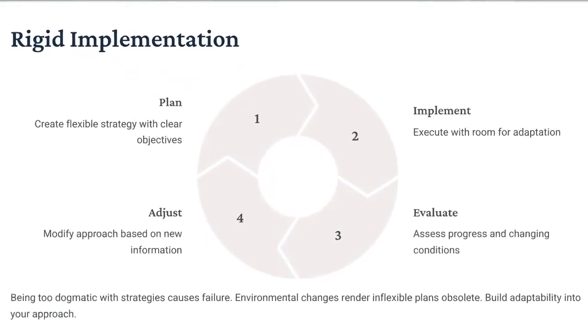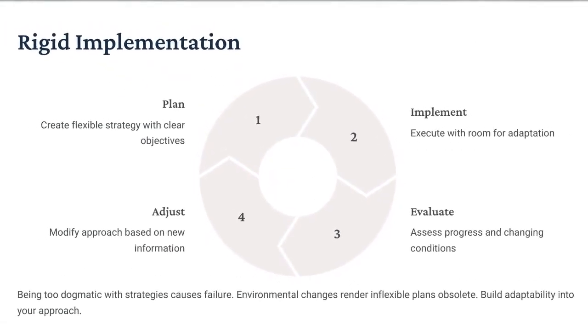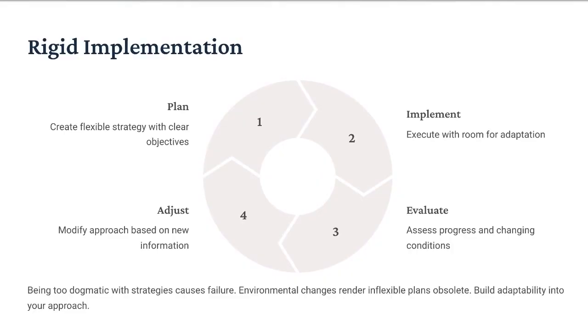Avoid a rigid implementation plan and rather create a flexible strategy with clear and precise objectives. When you execute the implementation process, always execute it with enough room for adaptation, and adjust where and when needed by modifying your approach based on new information that will arise. Continuously evaluate and assess the progress as well as the ever-changing conditions. When you are too dogmatic with strategies, it will cause failure, and any environmental changes will render an inflexible plan obsolete. Always build adaptability into your approach.